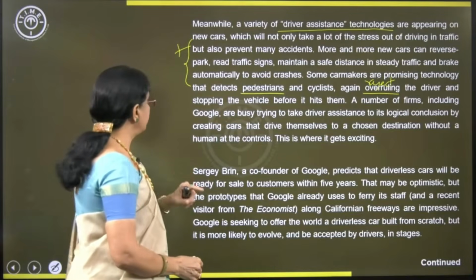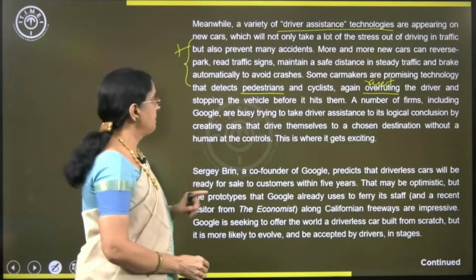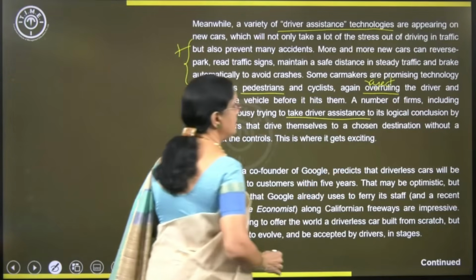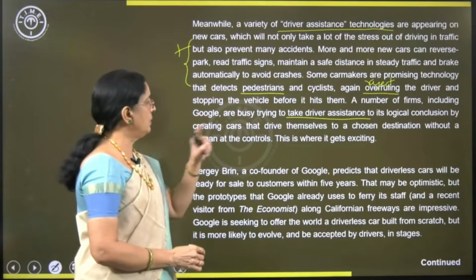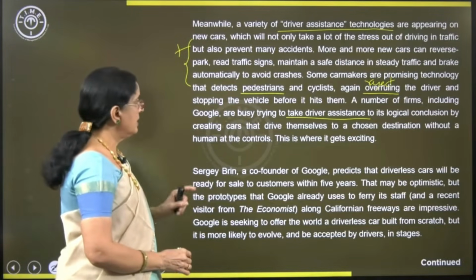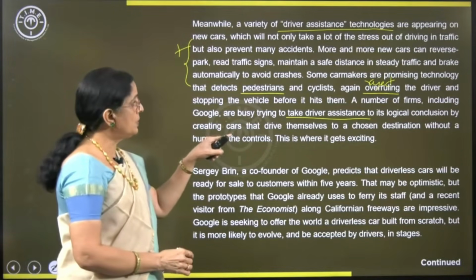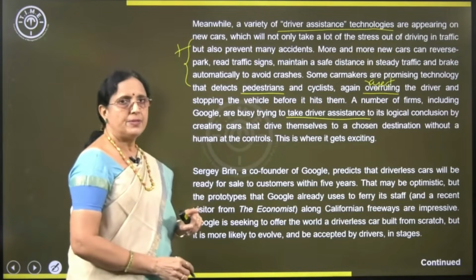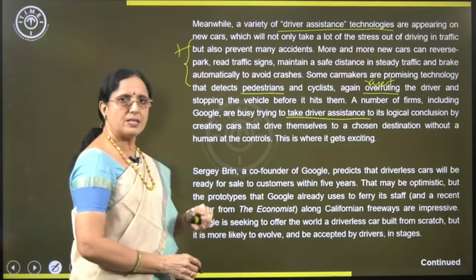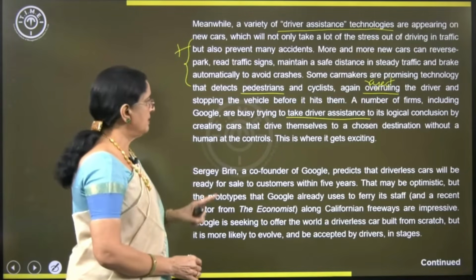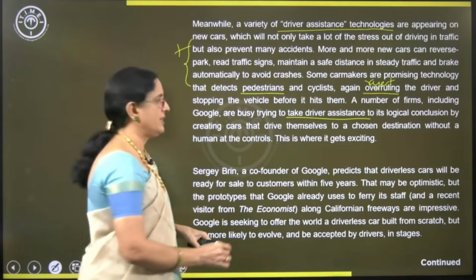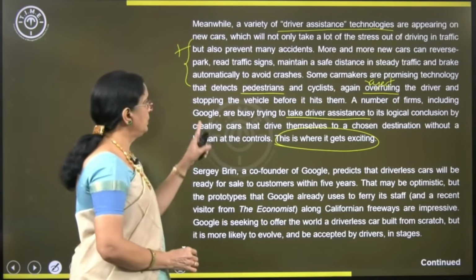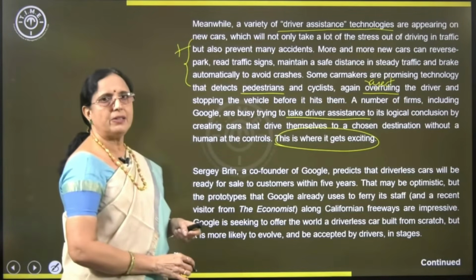A number of firms, including Google, are busy trying to take driver assistance. So, they are taking driver assistance to its logical conclusion by creating cars that drive themselves to a chosen destination without a human at the controls. So, driverless cars are going to be used. This is where it gets exciting. All right, driverless cars are exciting. Okay, and Google is busy trying to take that assistance.